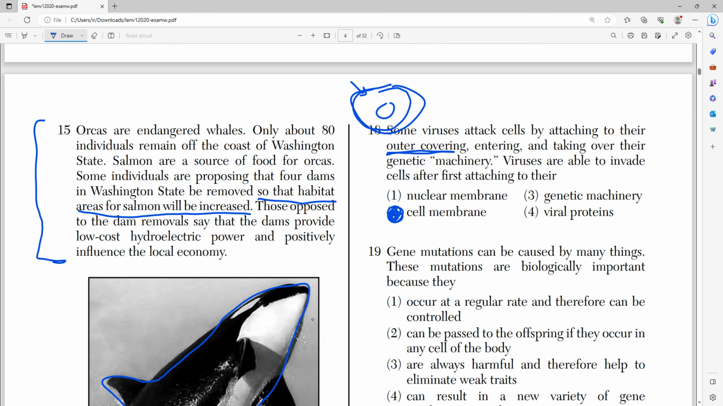You may be tempted to say nuclear membrane, right? But the nuclear membrane is inside of the cell membrane. You first need to break through the outer covering, which is the cell membrane, in order to gain access to the genetic machinery, which is found in the nuclear membrane.